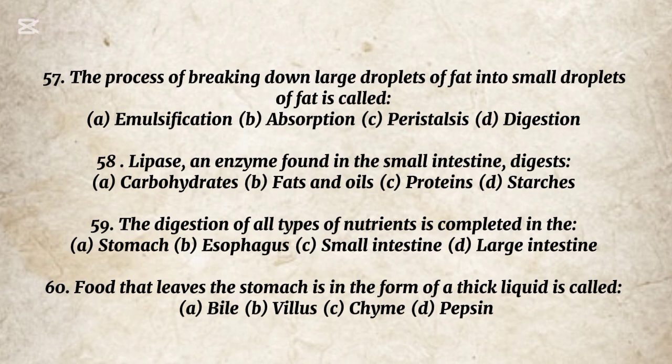Lipase, an enzyme found in the small intestine, digests: A. Carbohydrates, B. Fats and oils, C. Proteins, D. Starches. The correct option is B. Fats and oils. 59. The digestion of all types of nutrients is completed in the: A. Stomach, B. Esophagus, C. Small intestine, D. Large intestine. The correct option is C.